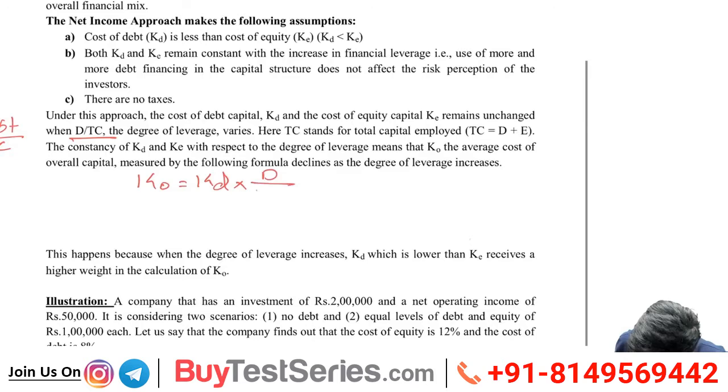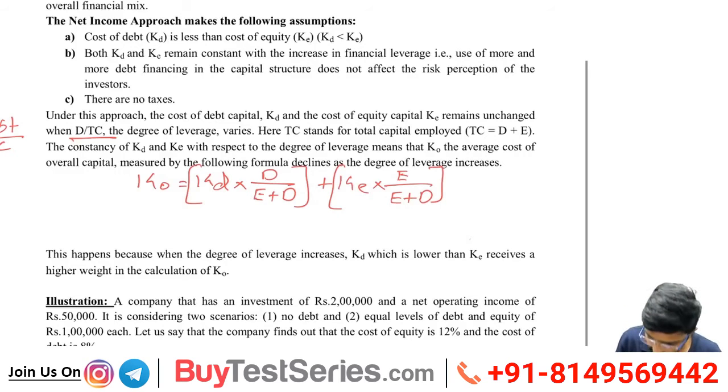Debt divided by equity plus debt. Any confusion? That is nothing but total capital employed. Okay, plus cost of equity into equity divided by E plus D.